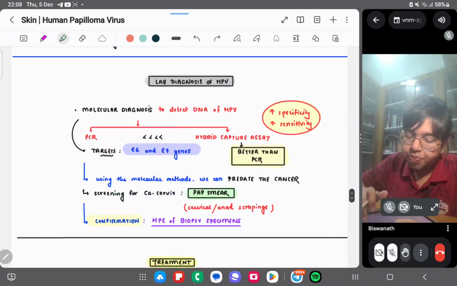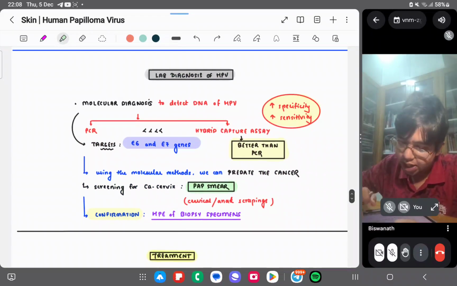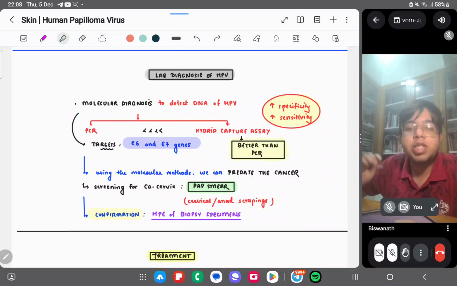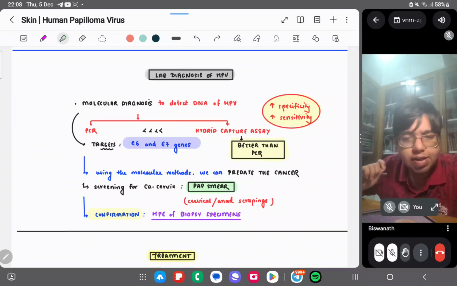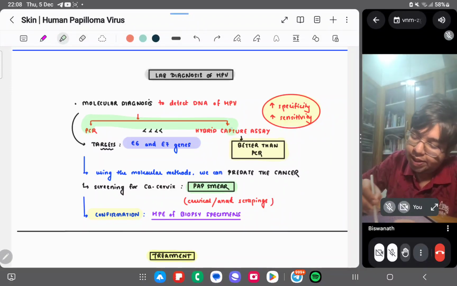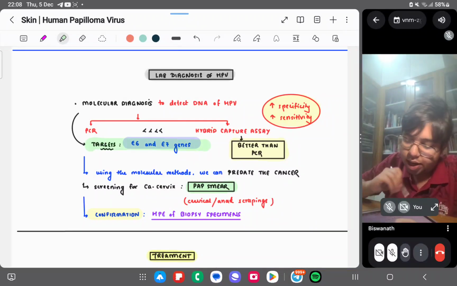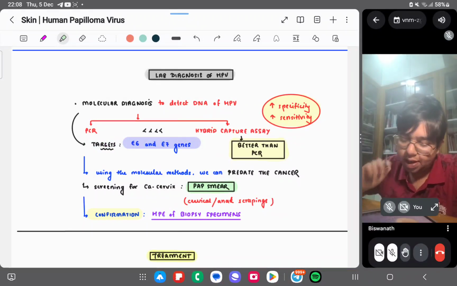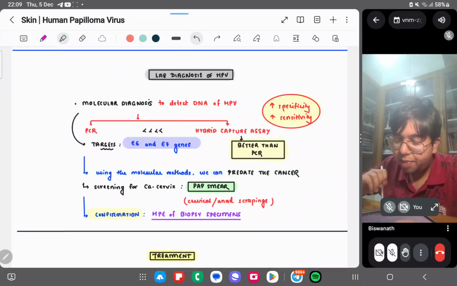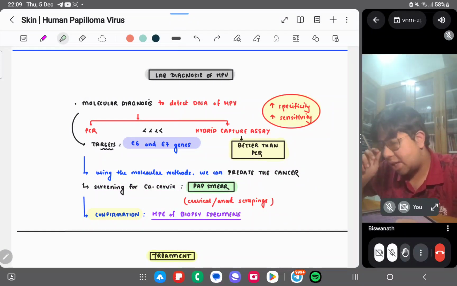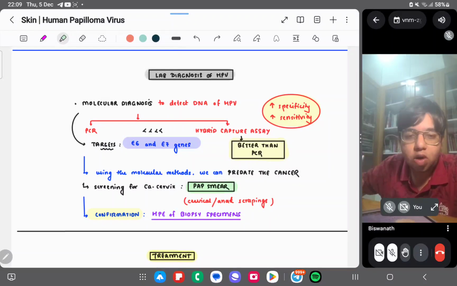What is the lab diagnosis of HPV? Molecular diagnosis to detect the DNA of HPV. So HPV, human papillomavirus, is a DNA virus, right? So we can have PCR or hybrid capture assay. Important: PCR or hybrid capture assay. What are the targets? E6 and E7 genes are the targets. Using molecular methods, you can predict the cancer. Screening is done by Pap smear. Pap smear is called the Papanicolaou test, devised by George Papanicolaou.